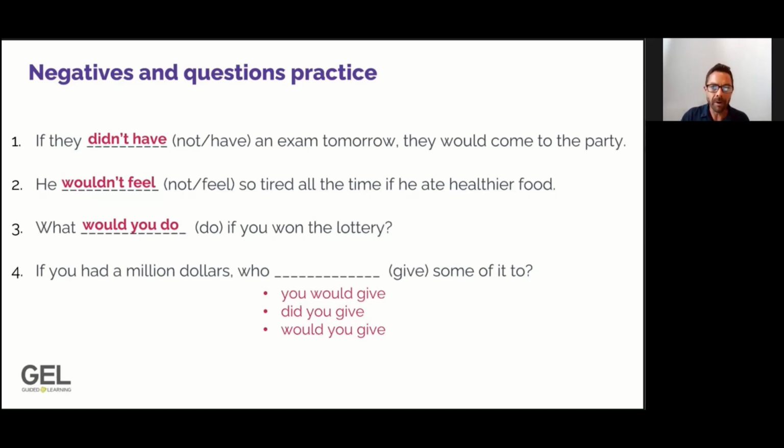Please look at number 4 and the next question below the video and choose the correct option to complete it. So in number 4, again, reversing would and the subject. If you had $1 million, who would you give some of it to?